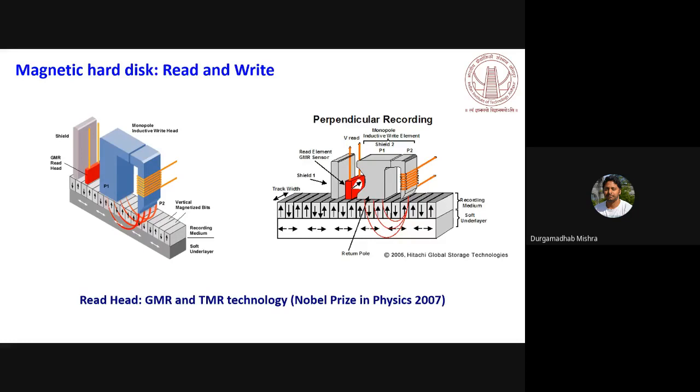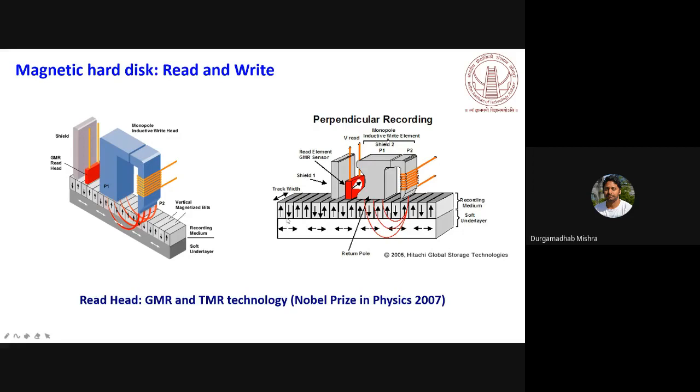If you look at a schematic of this magnetic hard disk, the left and right are basically the same picture, seen from different angles. Let's look at the schematic figure on the right hand side. At the bottom is your magnetic medium where you store the information.